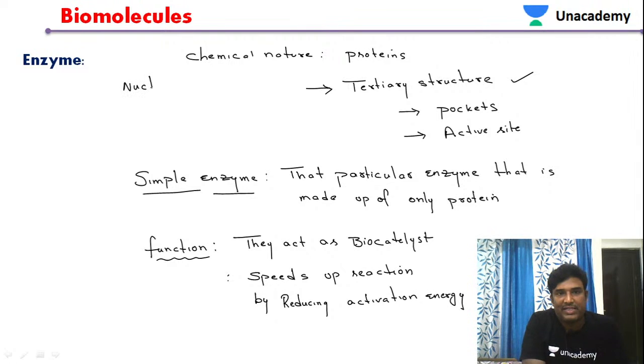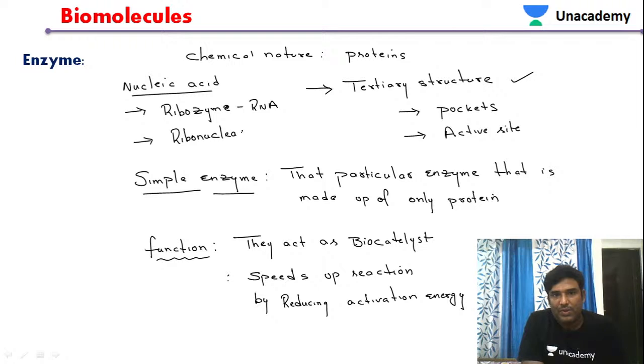So there is one exceptional case. We know that the majority of enzymes are made up of protein, but there is an exceptional case where nucleic acid is also acting as an enzyme. The best example is the ribozyme. Ribozyme is an enzyme made up of RNA. Similarly, there is one more enzyme, ribonuclease P.